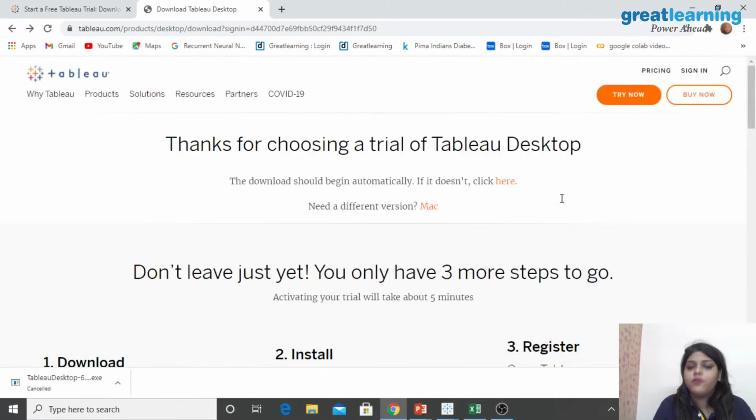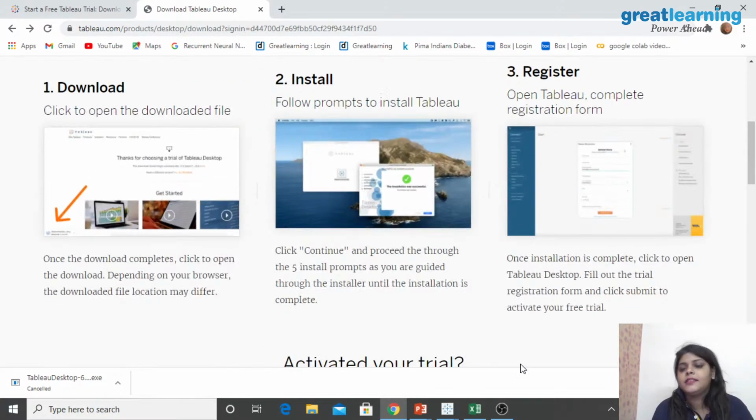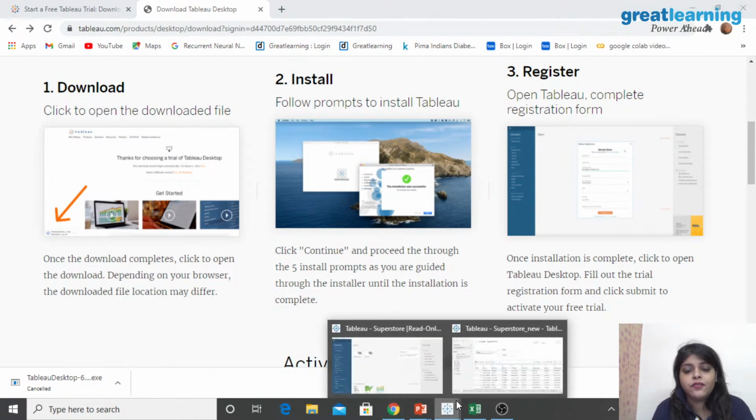So yeah, this is for 14 days, otherwise you can use Tableau Public for your trial, or rather not the trial, you don't need to save your work, but you can just start working on that, right? So yeah, this is pretty much about Tableau. I don't think you guys have any doubt so far about what we have talked about. So give me a quick confirmation on that and I will show you the interface, not the surface.